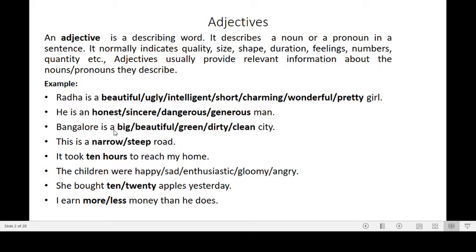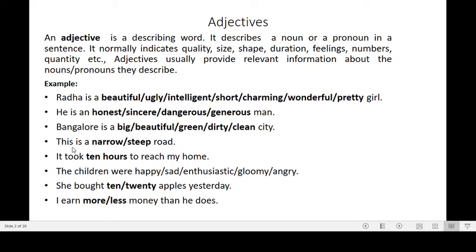Now let's discuss another example. Here Bangalore is a big city. If we take this example, Bangalore is the noun here, name of the place, and these words are describing the noun in the sentence. So they are describing whether Bangalore is a big city or a beautiful city, green city, dirty or clean city. So you must understand that the adjectives are the describing words. They describe the noun or the pronoun in the sentence.